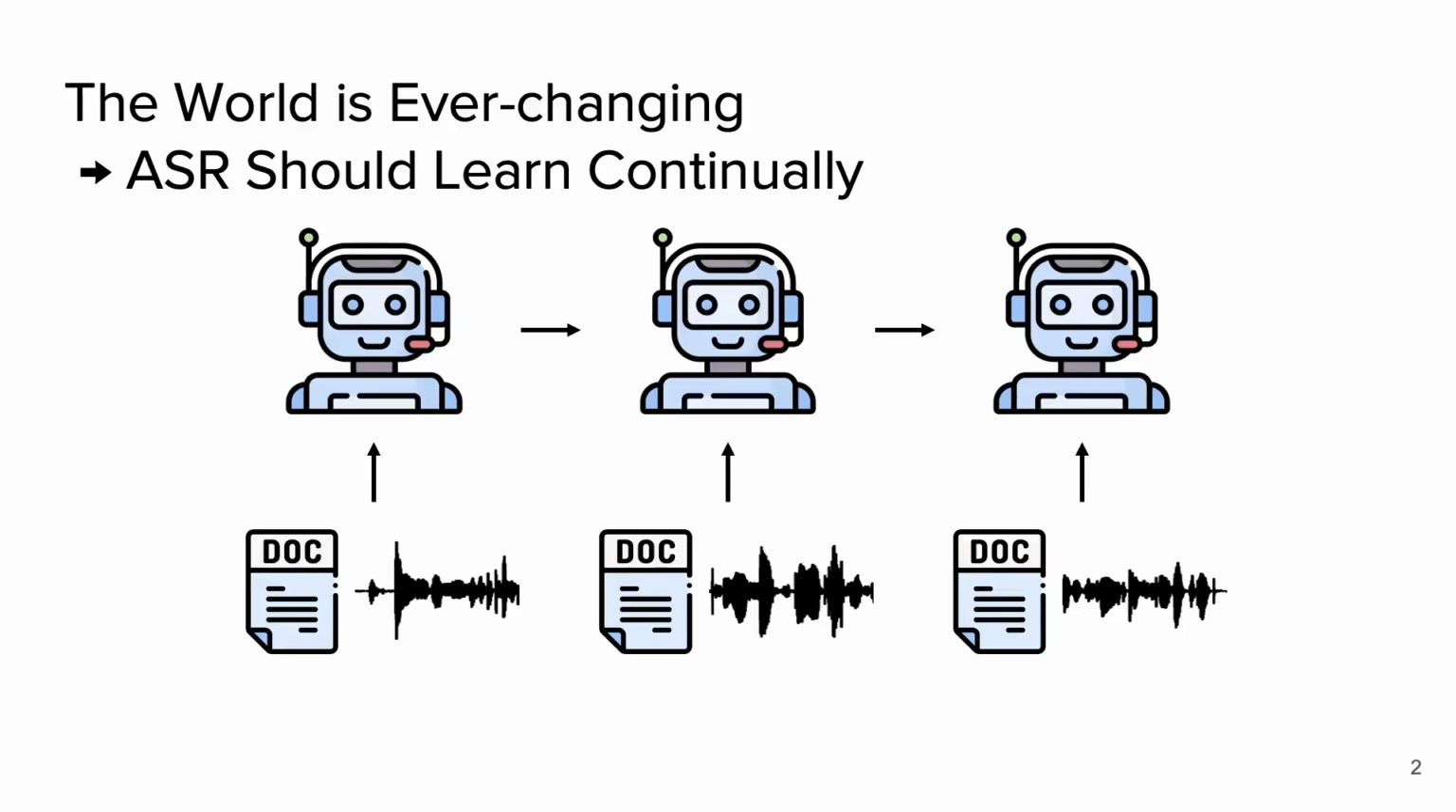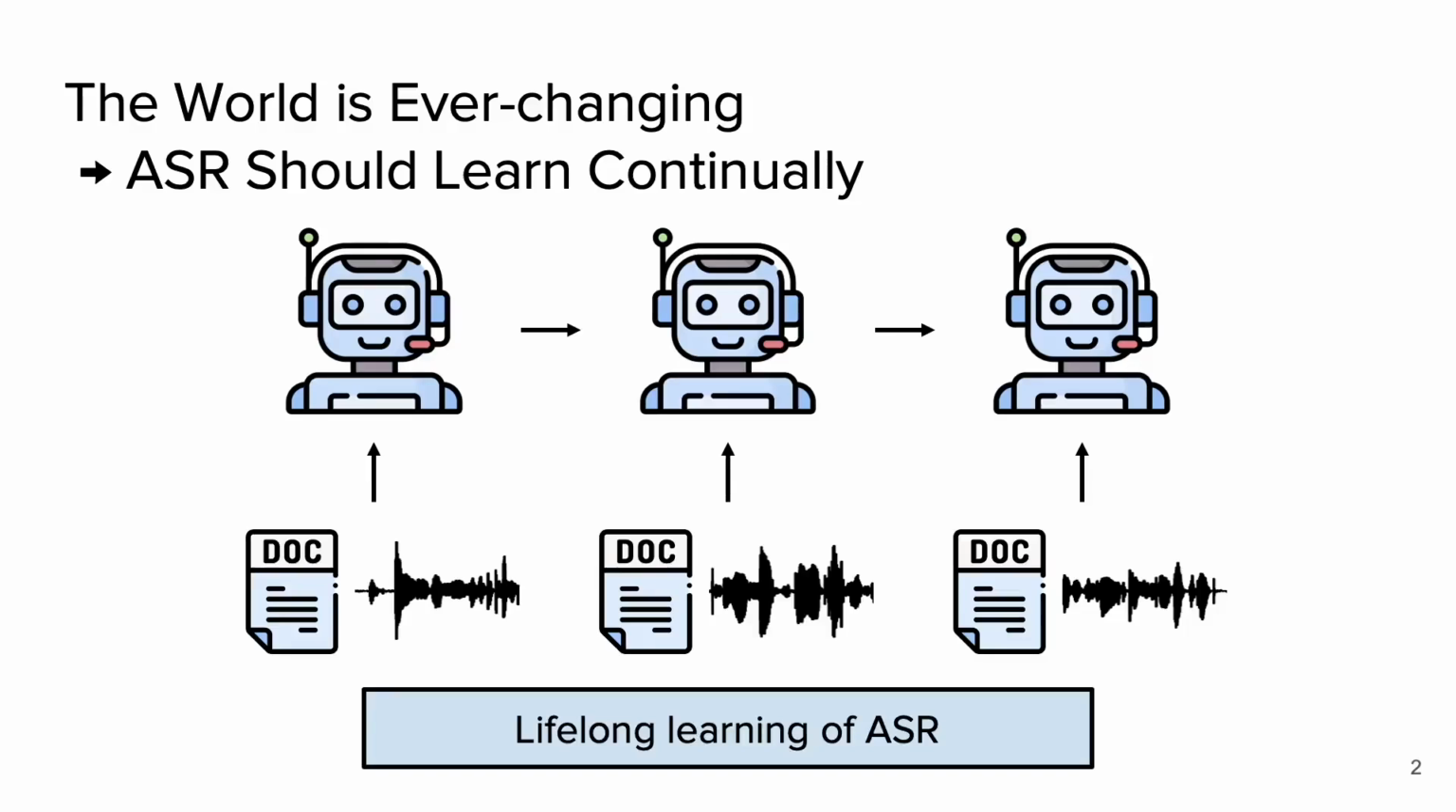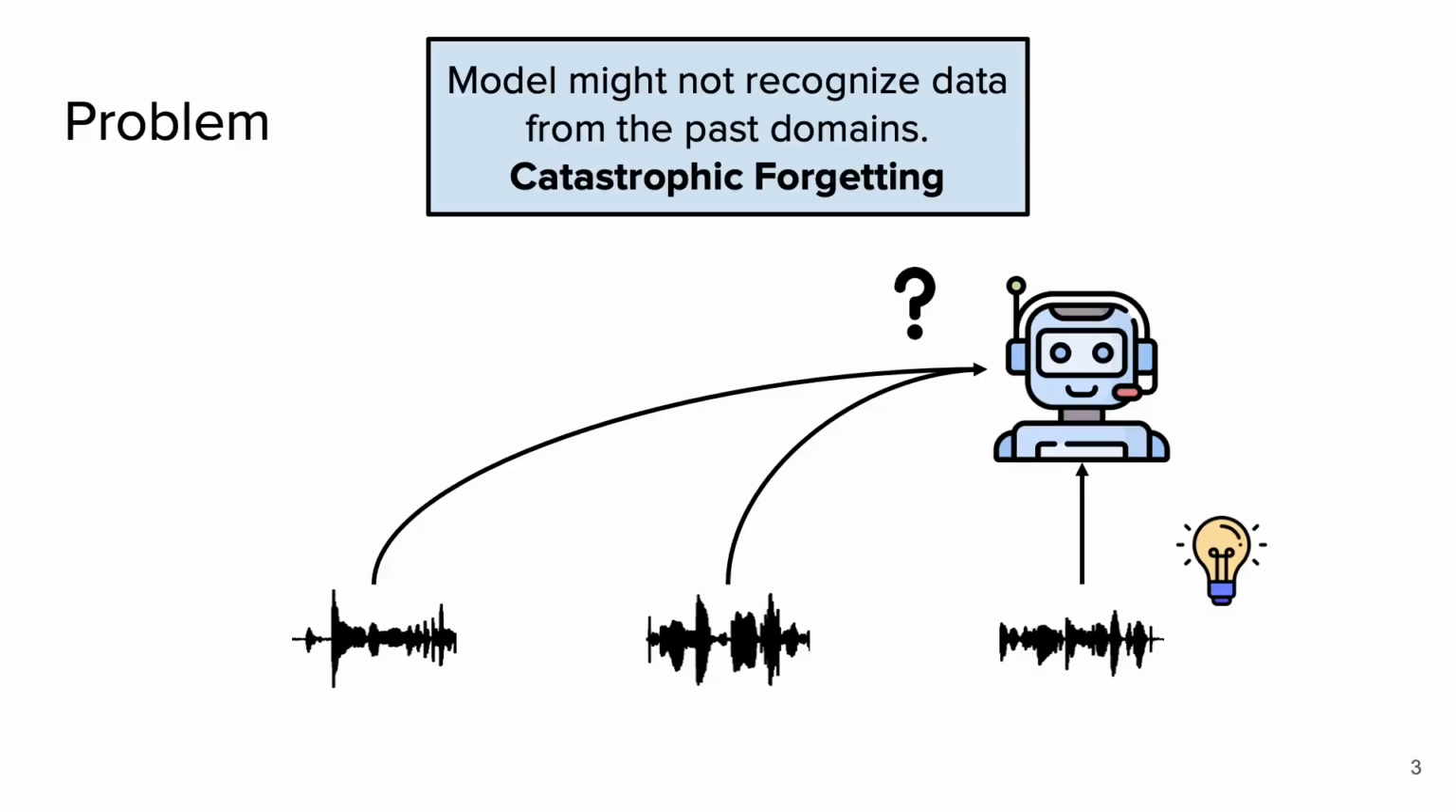Firstly, the world is ever-changing, and so is our spoken language, so ASR should learn continually. In other words, the lifelong learning issue of ASR. After fine-tuning, the model might not recognize data from the past domains. This is the phenomenon of catastrophic forgetting.